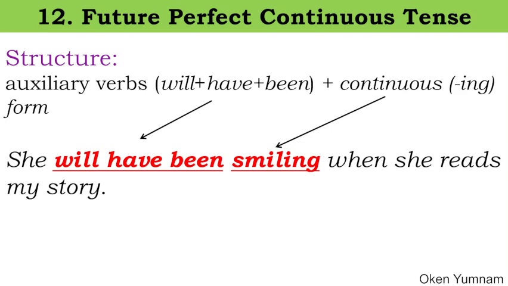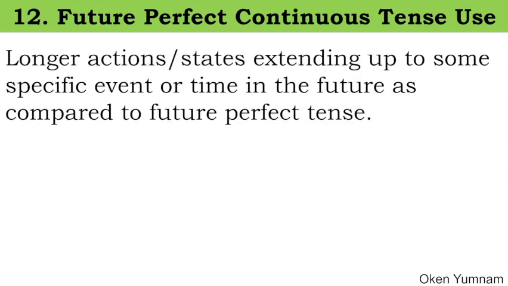Let's see the use. Future perfect continuous tense is rarely used. It is used for longer actions or states extending up to some specific event or time in the future. As compared to future perfect tense, which is completed, here it goes on for a duration.